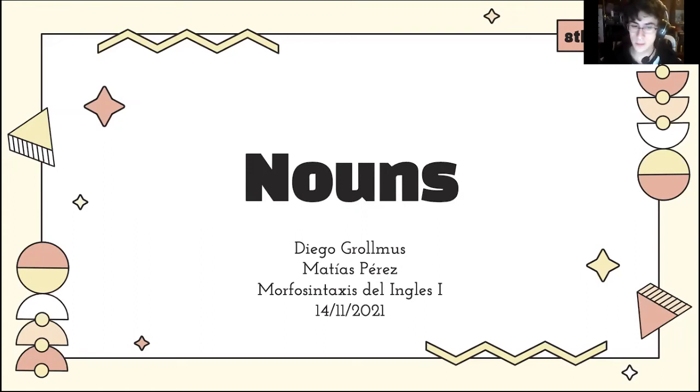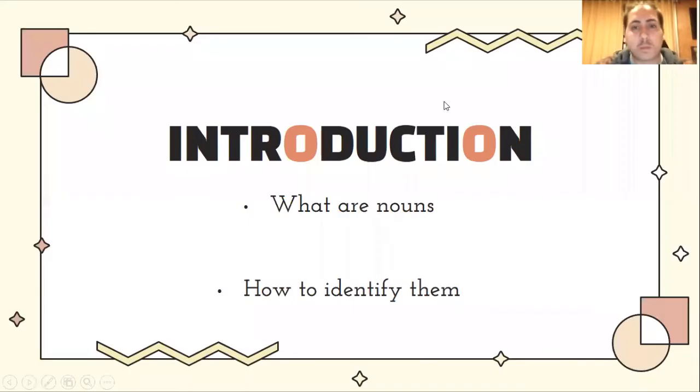In today's lesson with my partner Matias Perez, we are going to talk about one of the most important types of words in a sentence, nouns. Continuing with the lesson, as my partner Diego Grollmus said, today we are going to learn about nouns. We are going to learn what they are and how to identify them. We are going to explain them with some examples for you to understand better.